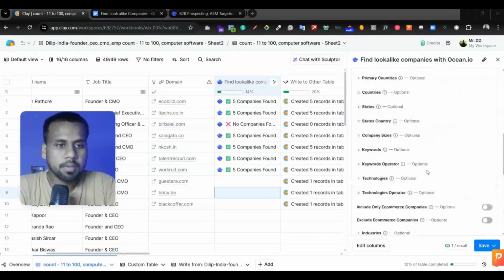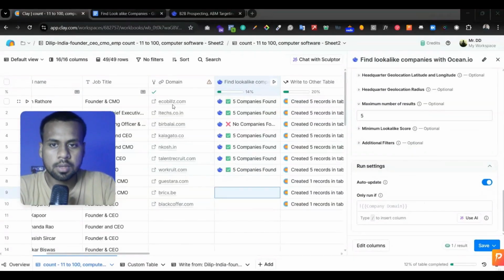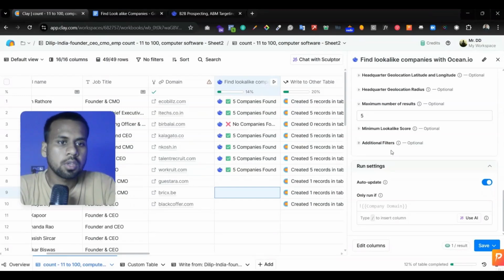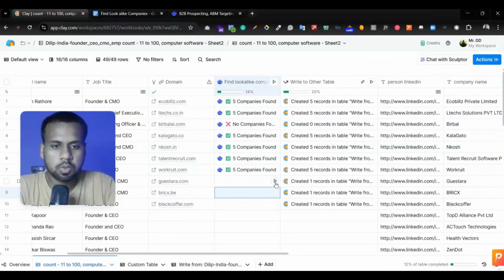So you can apply employee count and whatever criteria you have, and you can apply the condition here. If the website is not available, then this function will not run. So you can apply a condition here. Here it's localized, so I'm going to run another one. If I run another one, you can see,